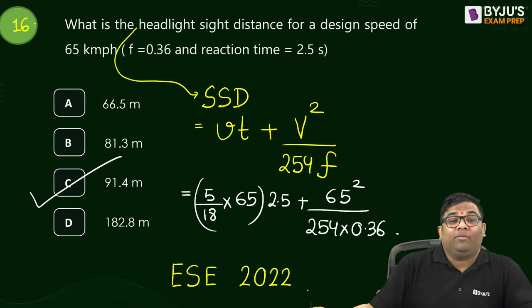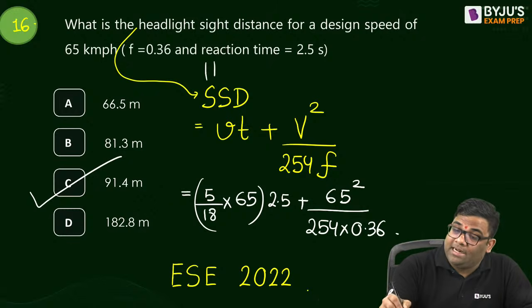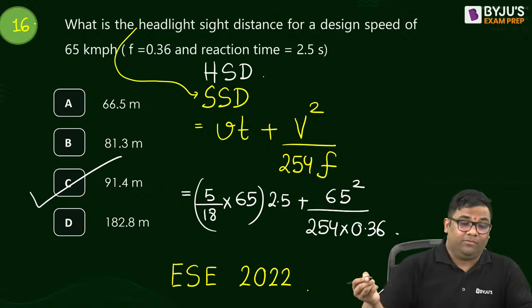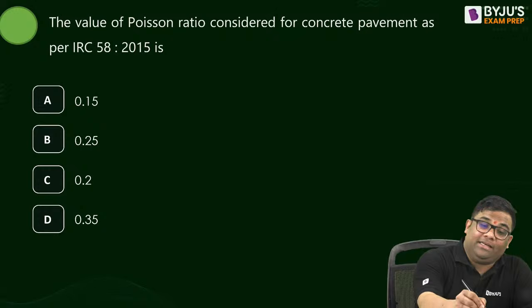91.4. Are you getting 91.4? Getting 91.4. Very straightforward question. Headlight side distance is equal to this. Very good. Next question, question number 17.